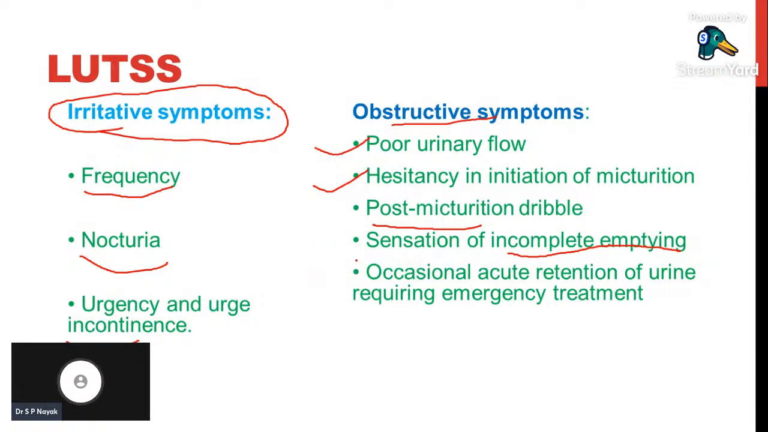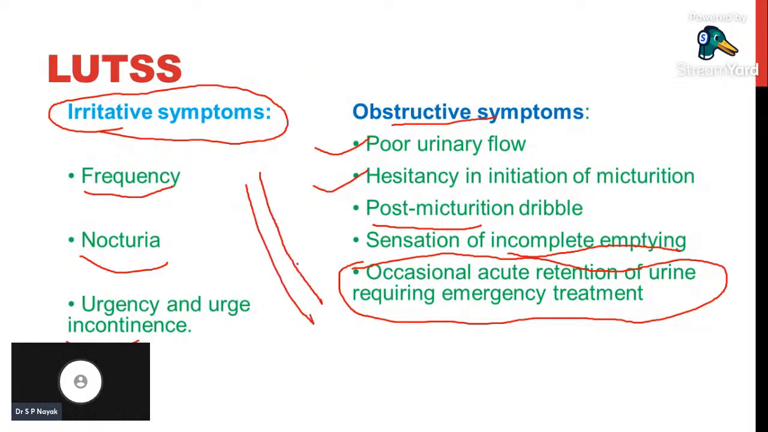And the obstructive symptom, this one is very very important. Here sometimes what happens, when patient has irritative symptoms and obstructive symptoms, when urethra is totally constricted due to the benign prostatic hyperplasia, patient will have acute retention of urine requiring emergency. Bladder gets completely filled, and urine will not be passed through urethra, and that condition is an emergency condition, which is commonly an acute one.